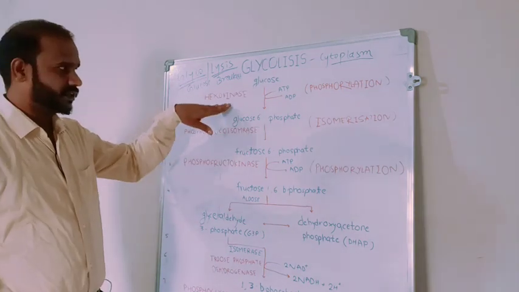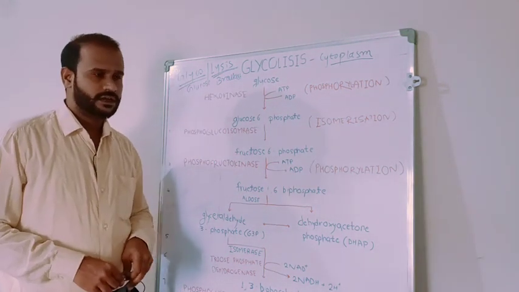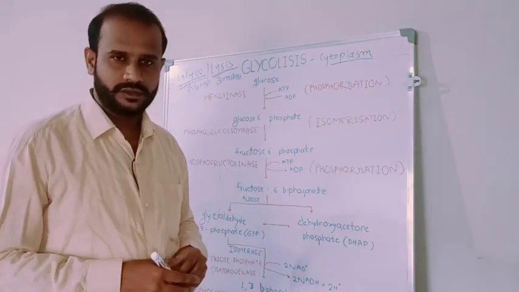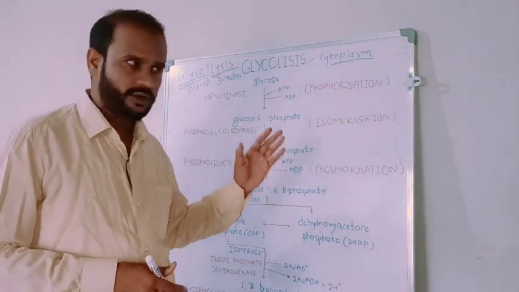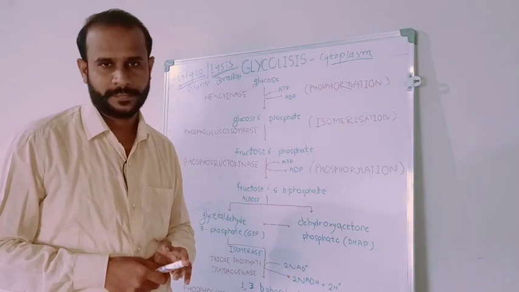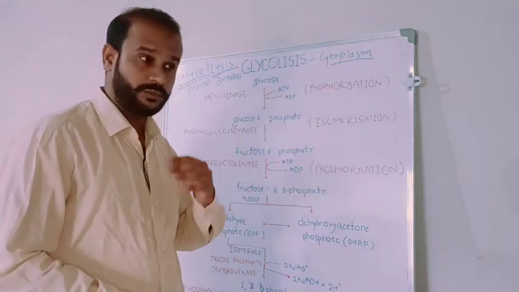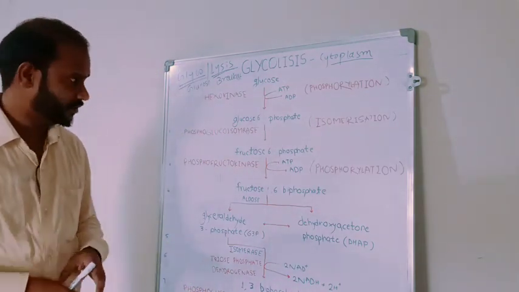Right? We'll start from here. Glycolysis requires 2 ATP for breakdown of glucose. Means we are investing 2 ATP for the production of 38 ATPs, right?